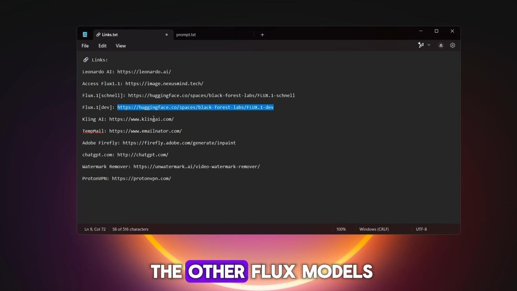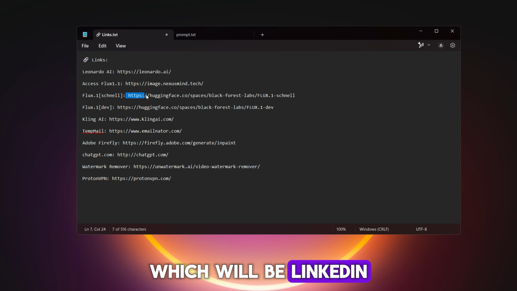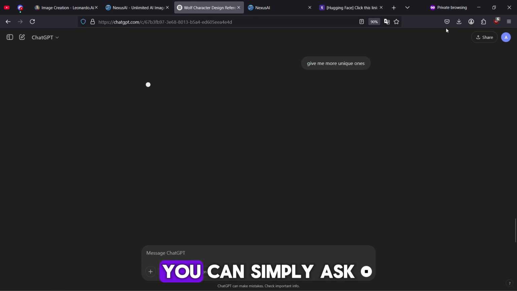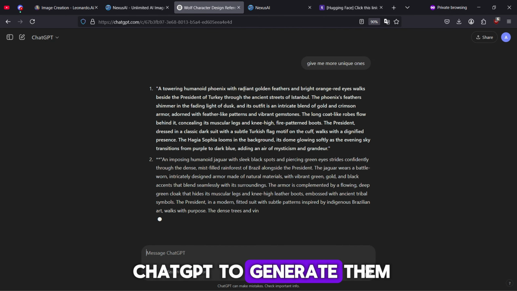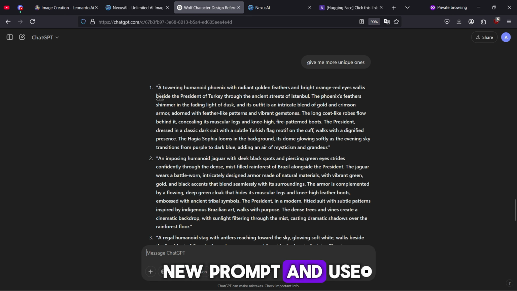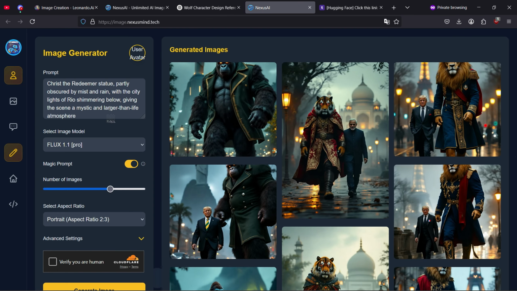You can also try the other Flux models, which will be linked in the description as well. And now, if you want more unique prompts, you can simply ask ChatGPT to generate them for you, just like we did here. Now let's copy this new prompt and use it to generate our image.